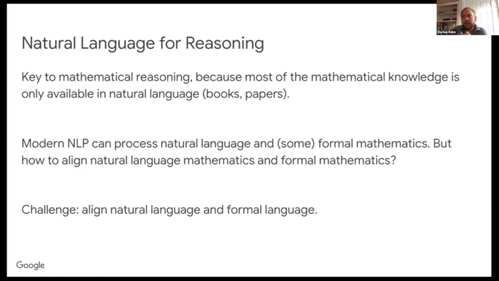On that path, we see that there's now a big challenge that already has some first attempts at solving, but is still wide open. And that is that we find ways to align natural language and formal language, by which we mean that, at the very least, we would like to have guesses as to which natural language statements correspond to which formal language statements.